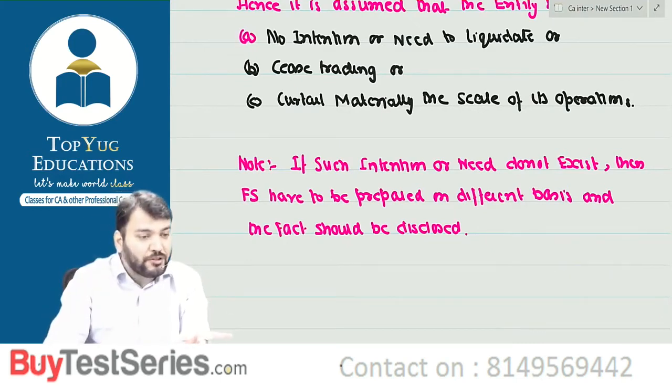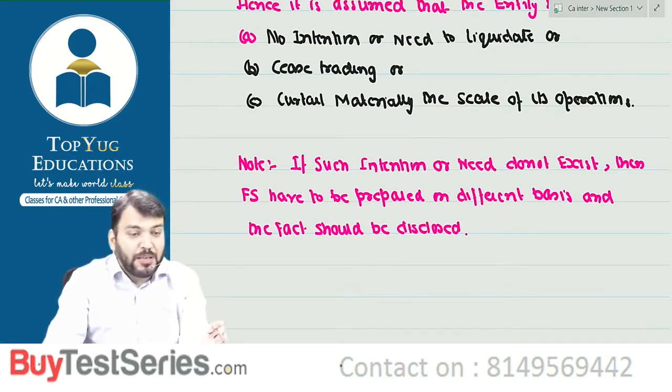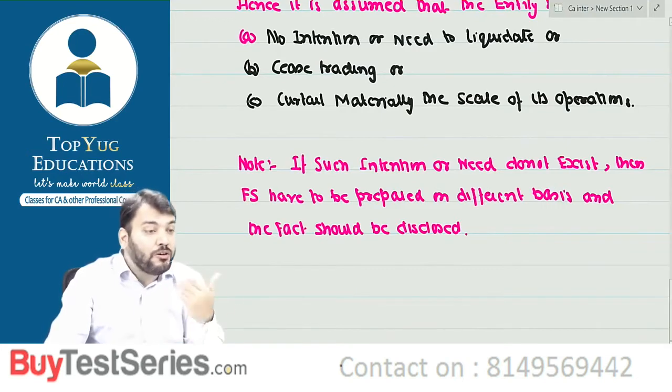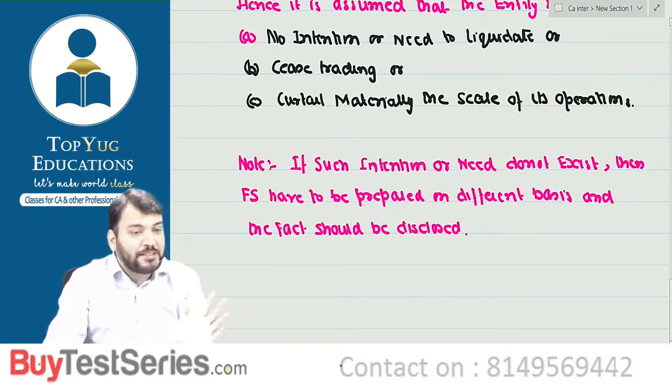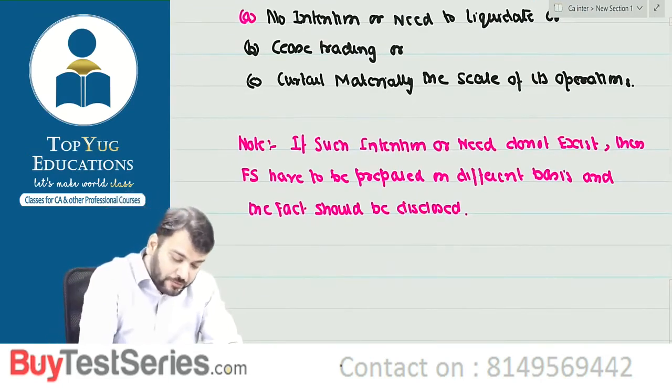Already we have taken one question in the last class where we have prepared SOPL and balance sheet on a non-going concern basis by taking assets and liabilities at realizable value. Correct? Understood?